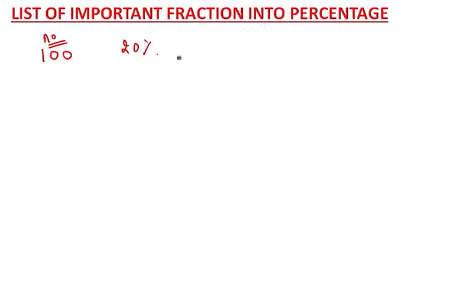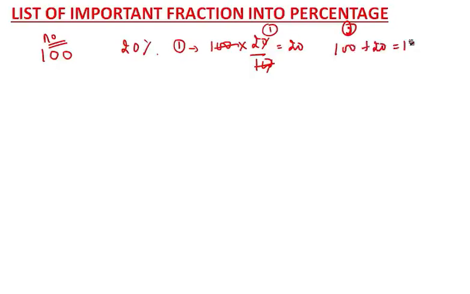I'll tell you this method number 1. You'll say okay, 100 and 20% got increased, means 20 by 100. You'll just divide this. Okay, 100 and 100, you say 20. Then this is step 1. Then in step 2, what you will do? You will add 100 plus 20. So you get 120. Right?